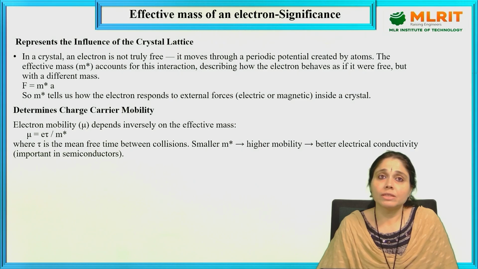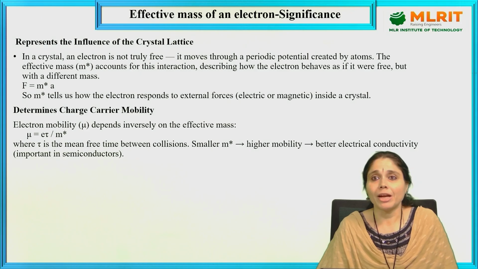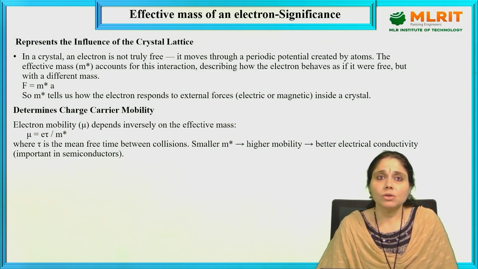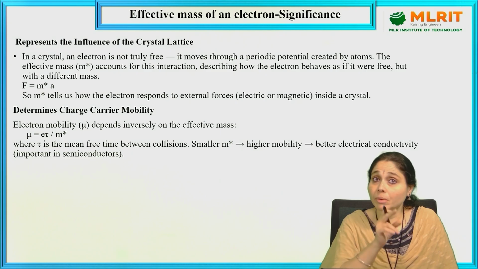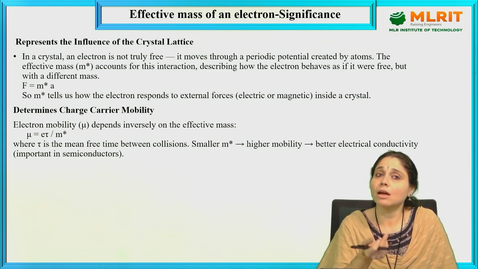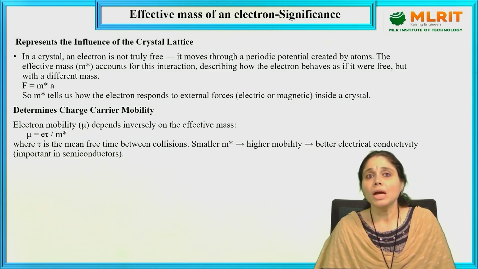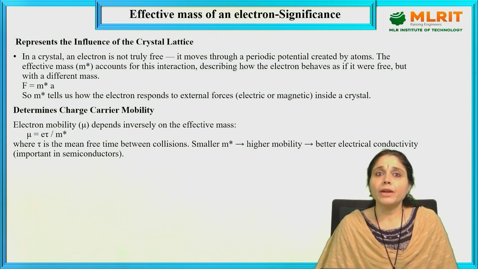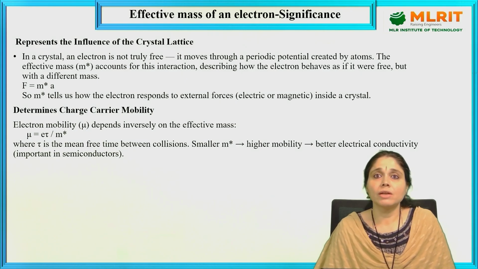So F is equal to m star a. So m star tells us how the electron responds to the external forces, electric and magnetic field, inside the crystal. It also determines the electron mobility. It represents the influence of the crystal lattice, and it also determines the charge carrier mobility. Electron mobility mu depends inversely on the effective mass.